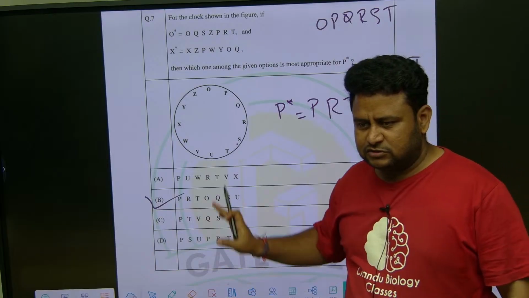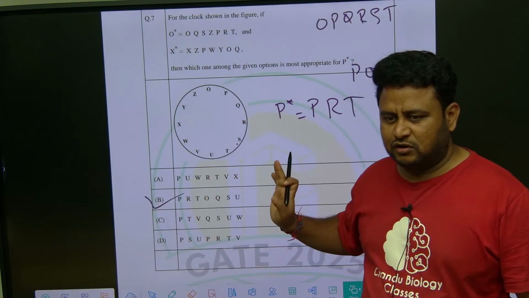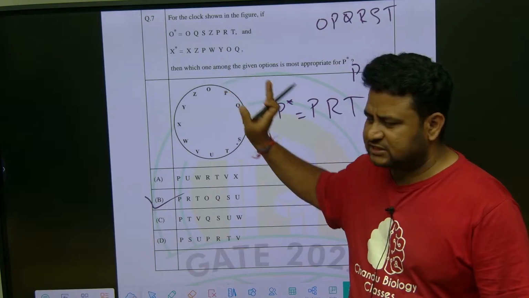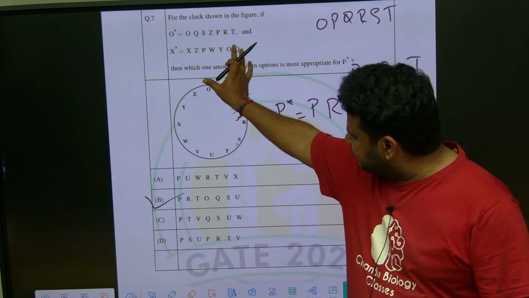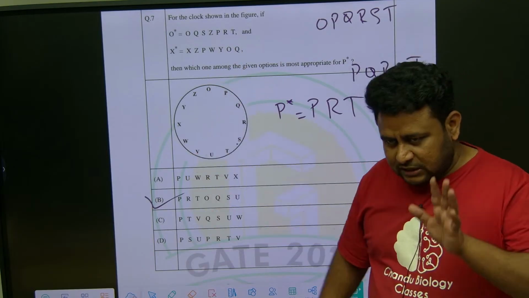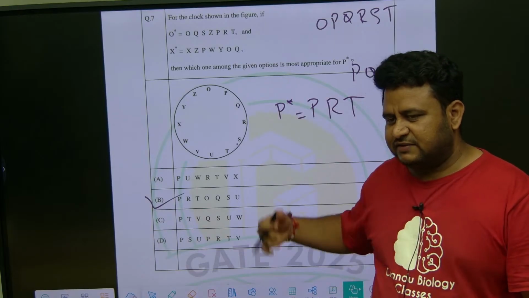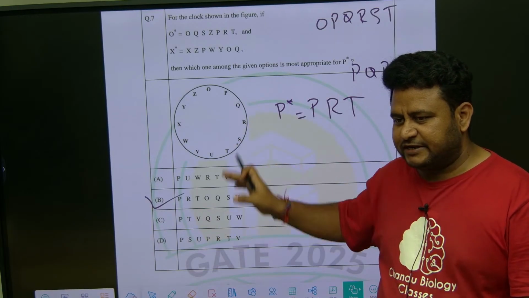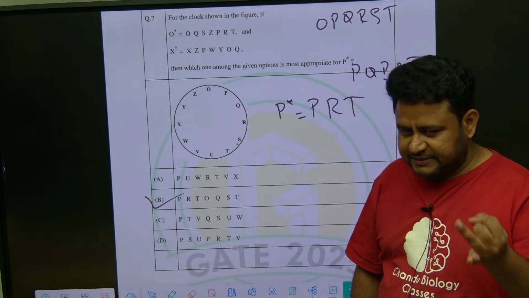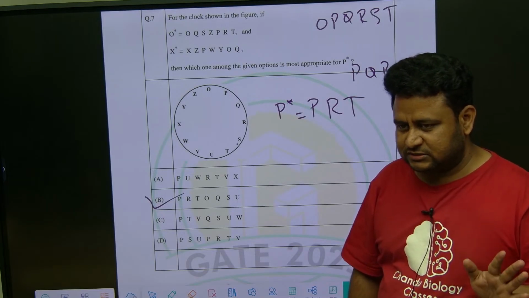Clear? So a seemingly difficult question is very simple to solve. Just use the logic that is there. Anywhere you get a question like this, it is based on alphabetical knowledge. Either it will be place values, or reverse place values. Once again, when I do coding-decoding based on the PYQs, I will tell you. That's all.